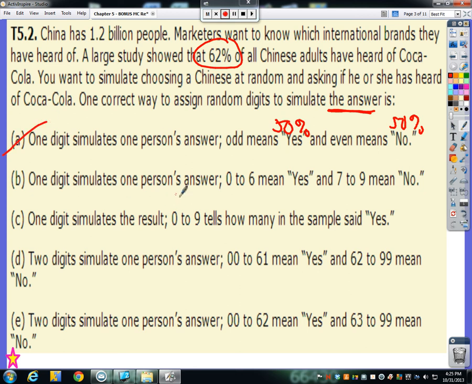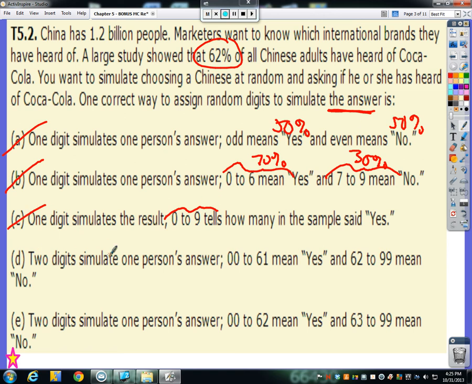B, one digit simulates one person's answer. 0 to 6 means yes. Well, there are 7 numbers there, which means 70% if we're talking single digits. 7 to 9 means no. Well, that's 30%, which again is not matching our 62%. So no. C, one digit simulates the result. 0 to 9 tells how many in the sample said yes. That kind of doesn't make sense, but 0 through 9, that's 100%, right? That's all of our single digit numbers. So no, that doesn't work.